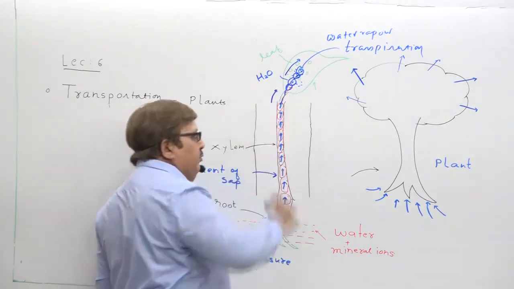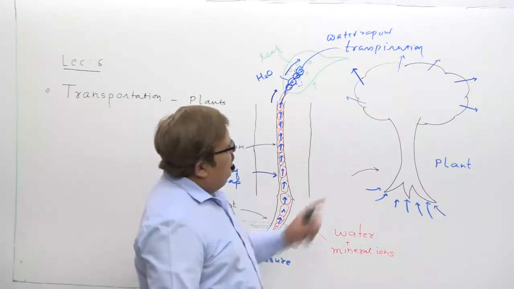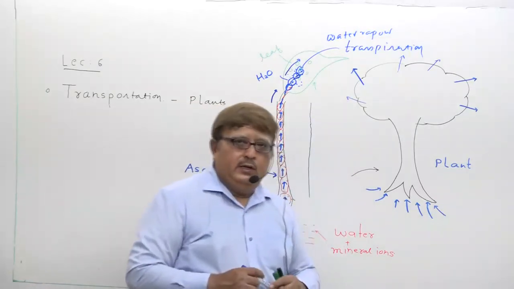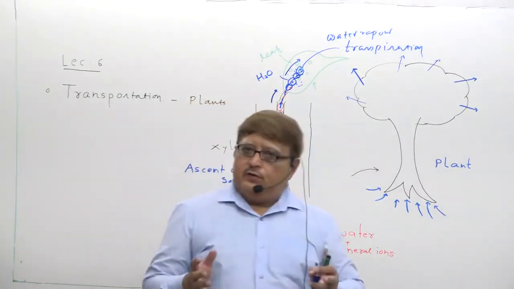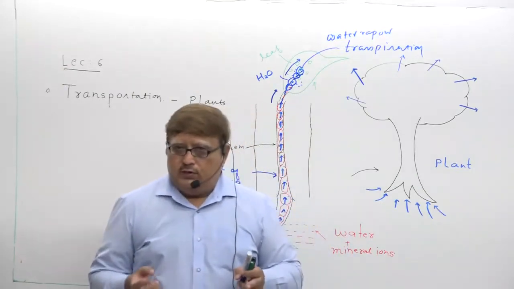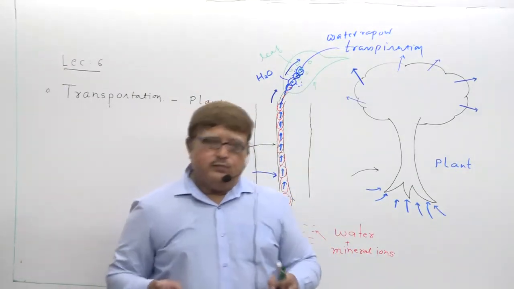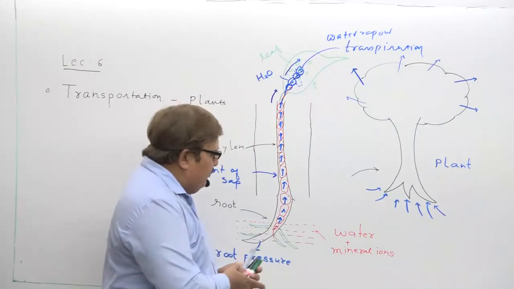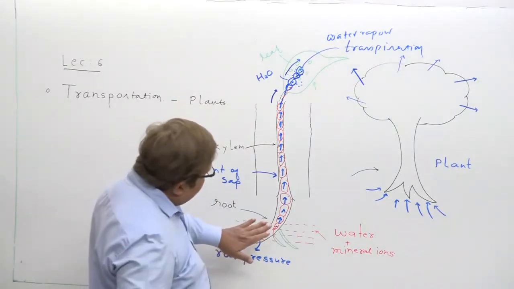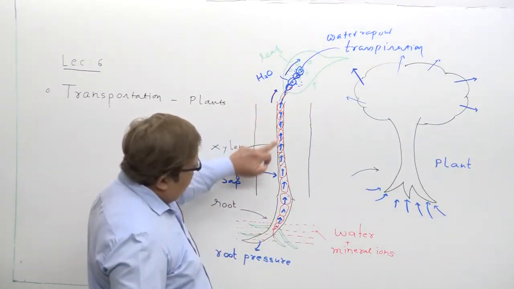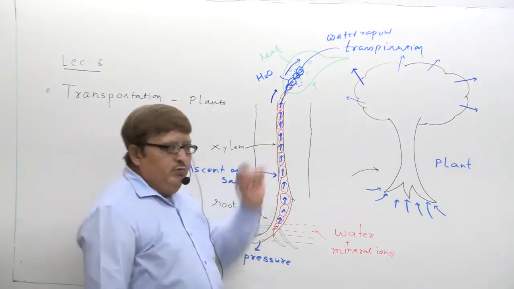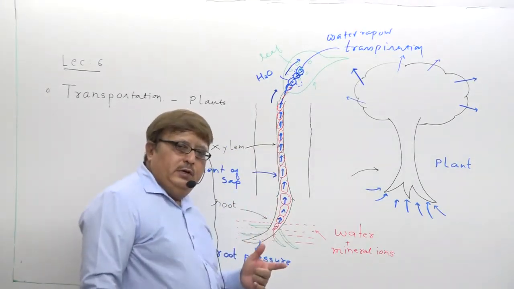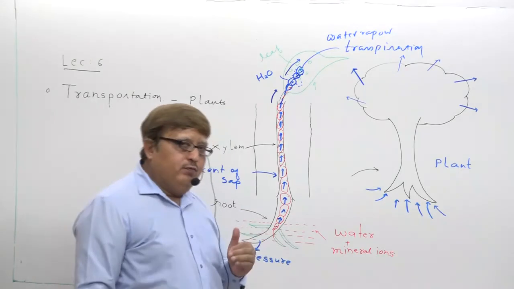So now there will be two factors. One is the pulling force created by the transpiration process taking place with the help of stomatal pores present on the surface of the leaf. So if the plants are taller, two factors are responsible for the transport of water.